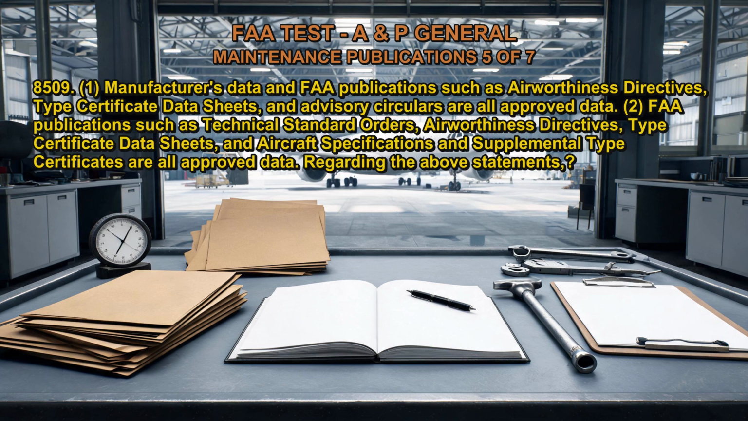8509-1. Manufacturer's data and FAA publications such as airworthiness directives, type certificate data sheets, and advisory circulars are all approved data. 2. FAA publications such as technical standard orders, airworthiness directives, type certificate data sheets, and aircraft specifications and supplemental type certificates are all approved data. Regarding the above statements, A. Both 1 and 2 are true. B. Only 1 is true. C. Only 2 is true.